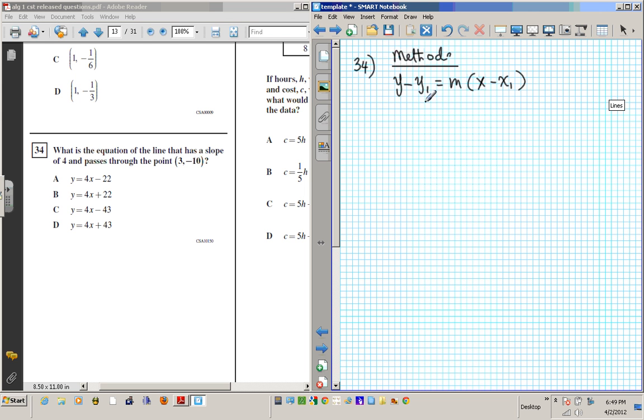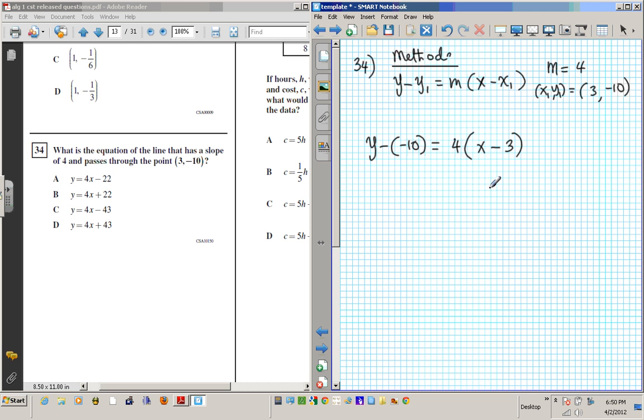So this one, all you need is the slope and a point. In the question, the slope is 4, and the point x1, y1 is basically (3, negative 10). So all you do is put this information in here, get y by itself, and whichever match you have is your answer, okay? So we're going to go y minus y1, where y1 is the y coordinate that's given, which is negative 10. Please use a parenthesis whenever you're substituting, especially if it's a negative number, okay? m is 4 times (x minus 3), okay?